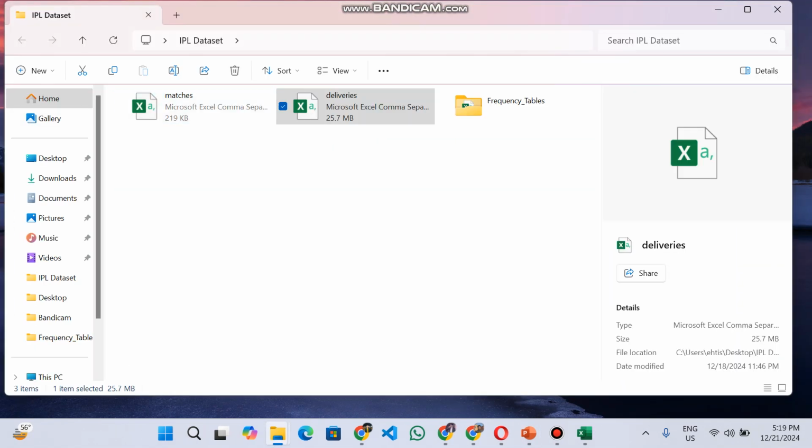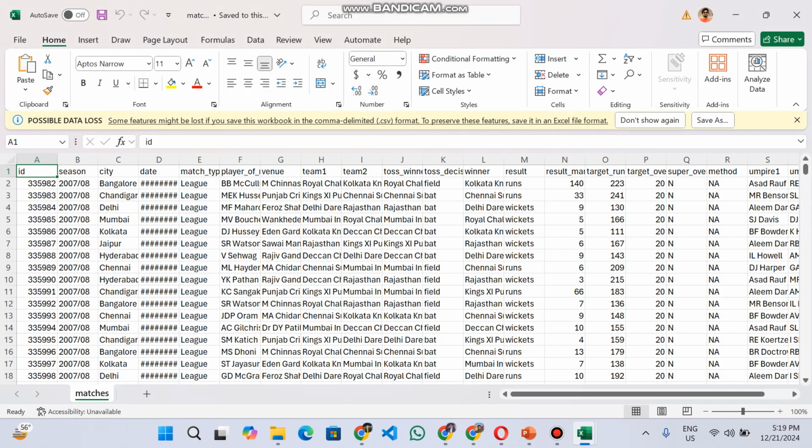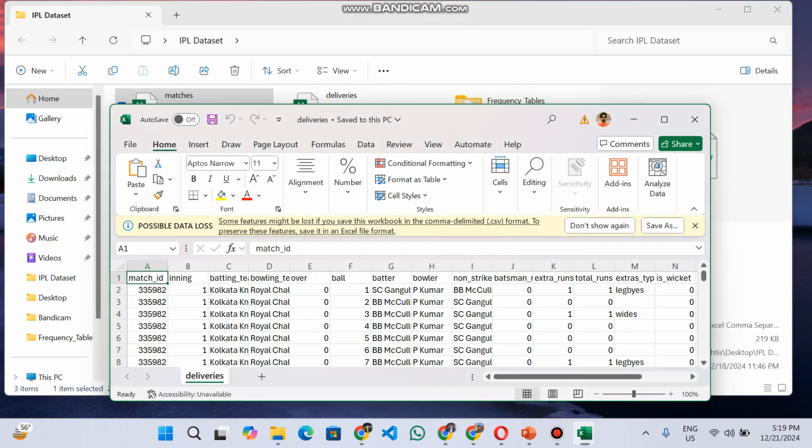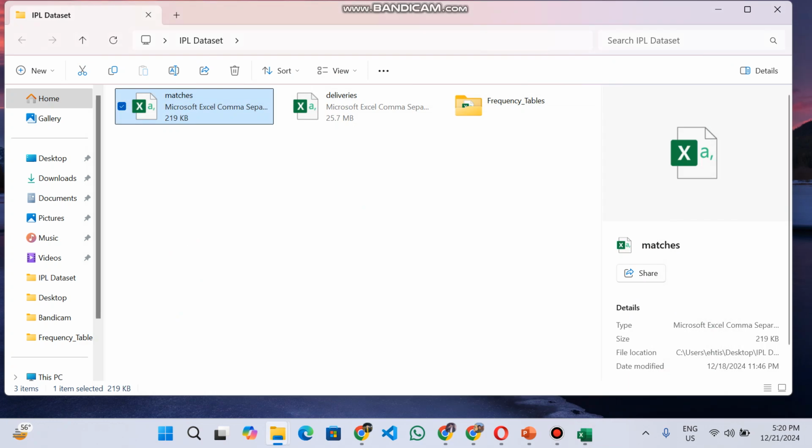So I'd like to show you our dataset. Basically, this was our dataset. It had two files, matches and deliveries. Matches was grouped, and the other one was ungrouped. So these are some of the columns that this dataset has, and these are some of the columns that our deliveries file has.